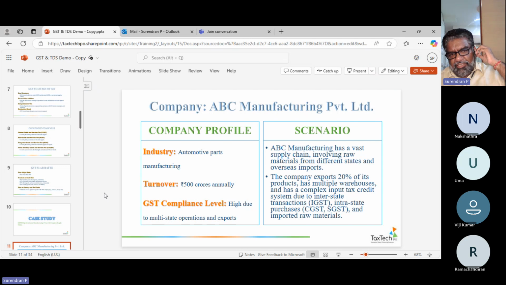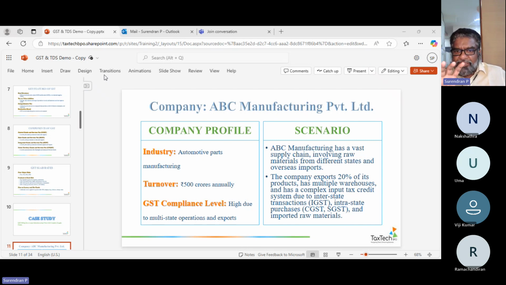They have interstate transportation and logistics, where raw materials come from one side and are then shipped to another state. So they have multiple systems. This is the scenario in the ABC company. They have a very vast supply chain because their turnover is about 500 crores, right? As I told you, the raw materials from different states will come, and they do have overseas imports also.